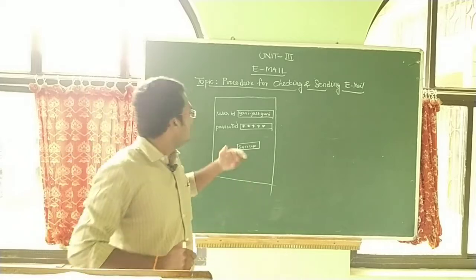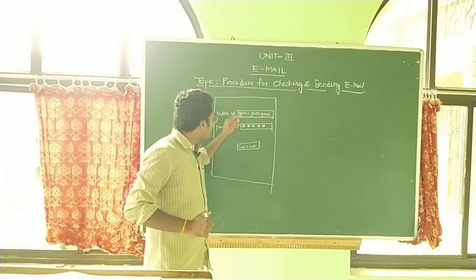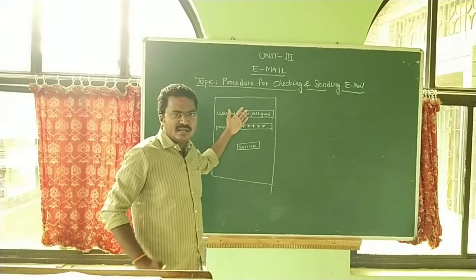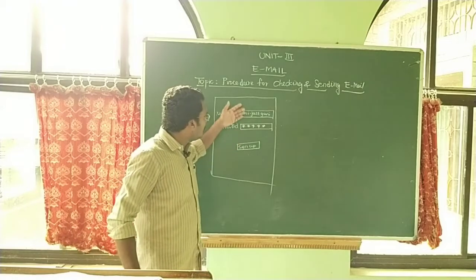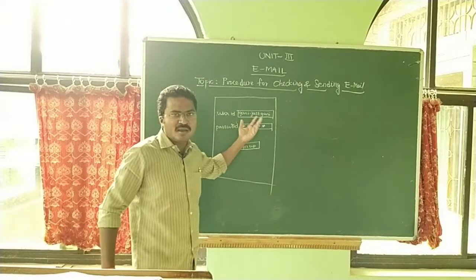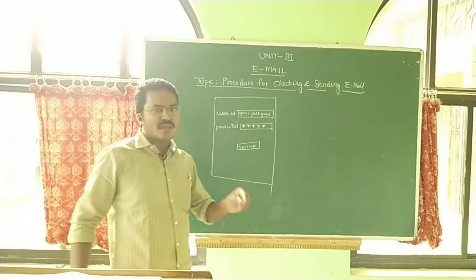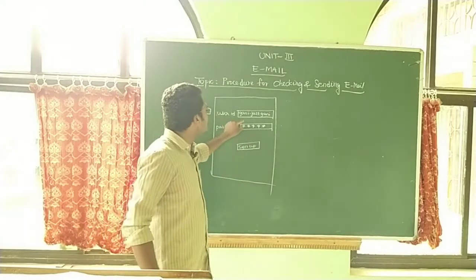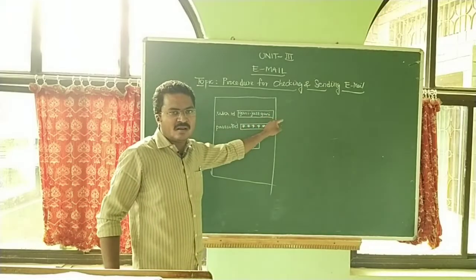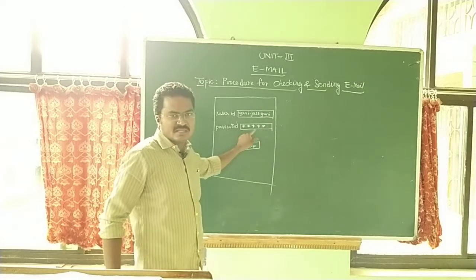In case either the user ID or the password is entered wrongly, it will show an error message on the screen: user ID is not available or password is incorrect.